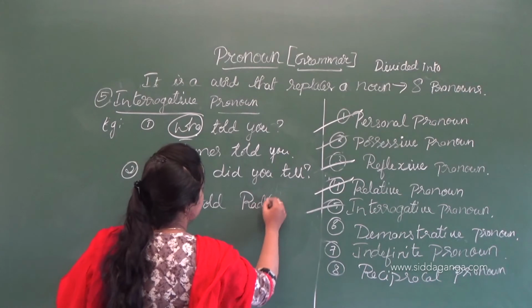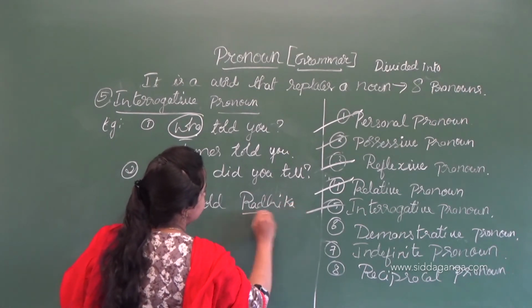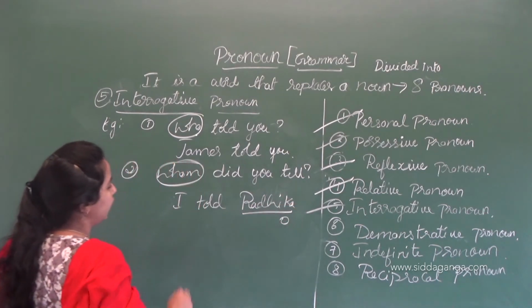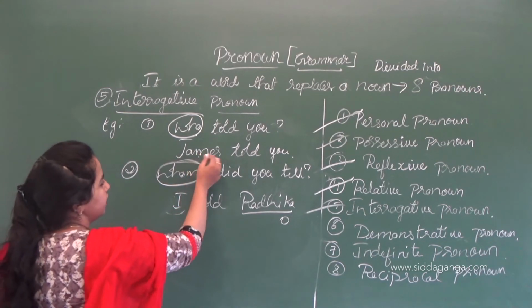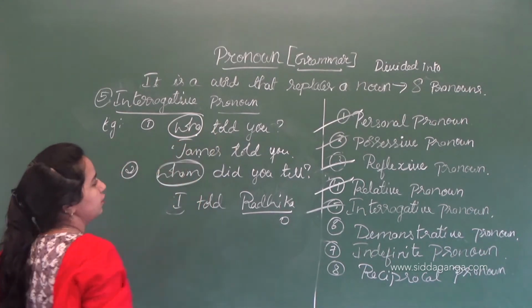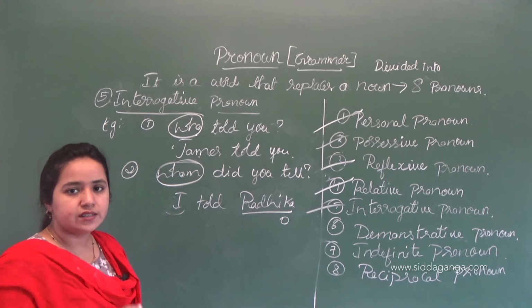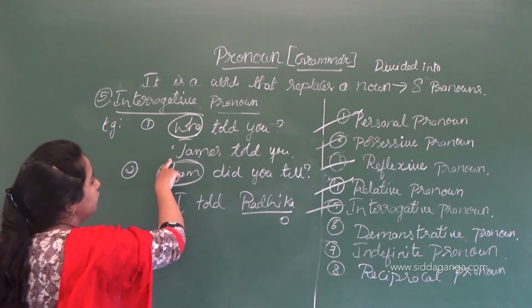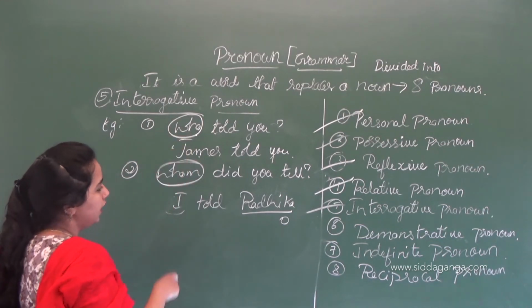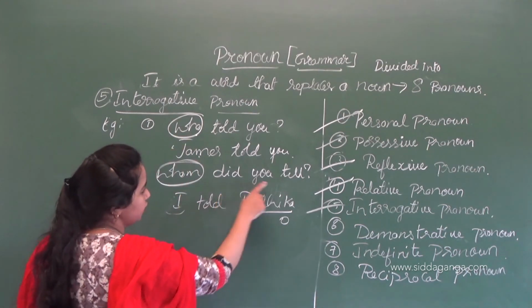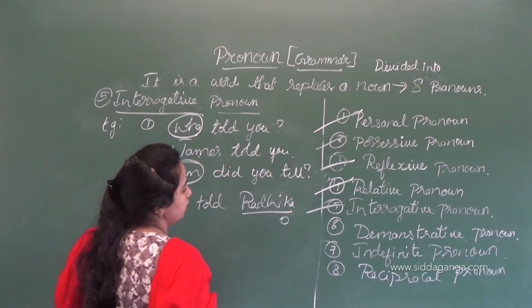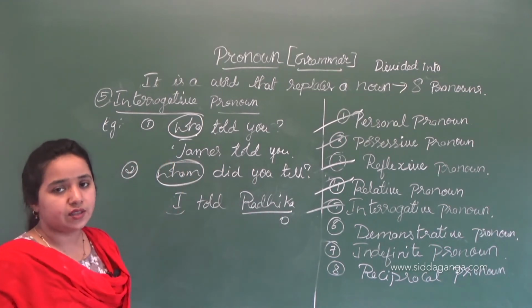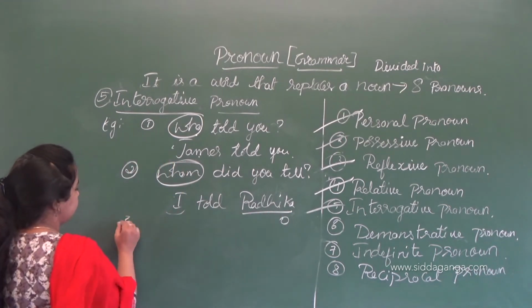Radhika comes last, so it is the object. Where it is the subject, in the first word of a sentence, we use who, and for whom did you tell, I told Radhika, Radhika comes at the last, that is the object.